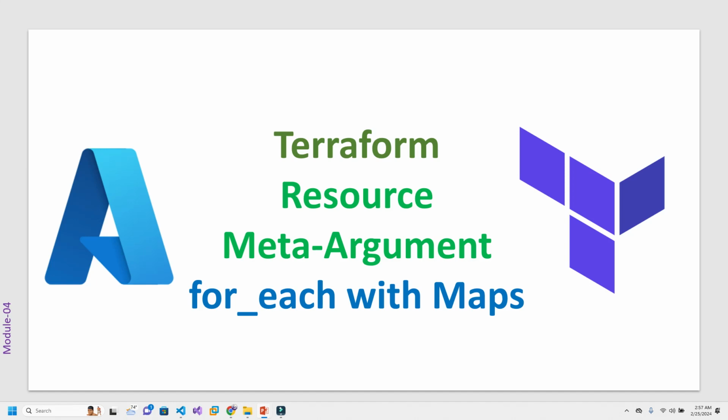First of all, we need to understand the difference between count and for_each, and when to use count and when to use for_each, because count and for_each work very similarly. Whenever you want to create multiple resources, you can use one of them. You can use count or for_each, but they work in different ways. They have some use cases, so it is important for us to understand when to use count and when to use for_each.